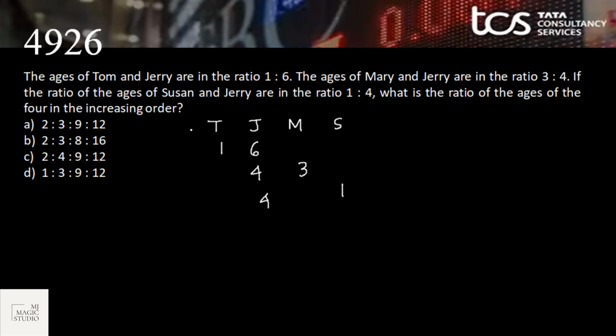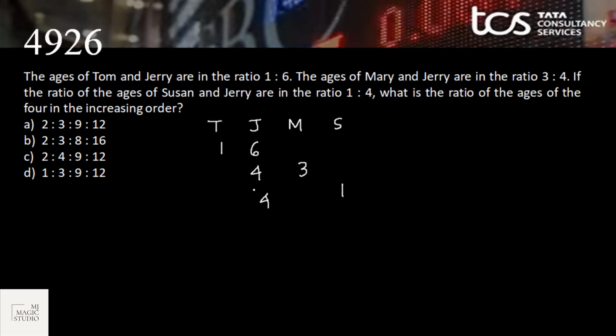We need to find the joint ratio. To dwell deeper into the concept of joint ratio, please go through the masterclass of ratio, proportion and variation along with rule 5. That is rule 5. Link is there in the description. So please watch it, and let's first try to set this up.